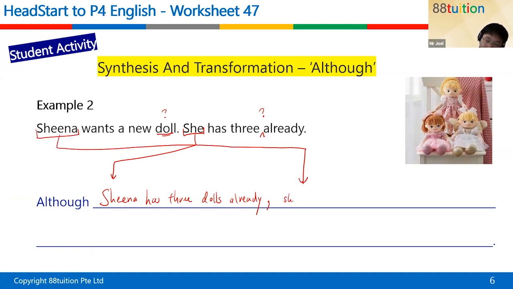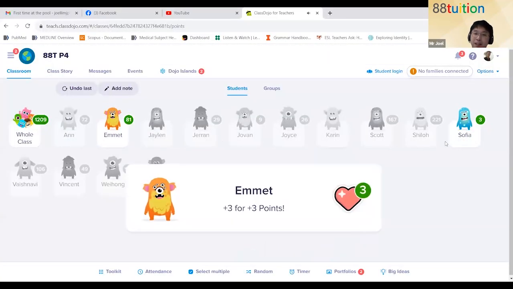So she wants, and you don't need to mention doll again. You can say she wants a new one because dolls are the only thing that's been mentioned over there. So that's the model answer in that sense. But I will still give you the full marks for that because technically you're not wrong. It's just not the best answer. Okay. So 3 points to Emmett and 3 points to Sophia.